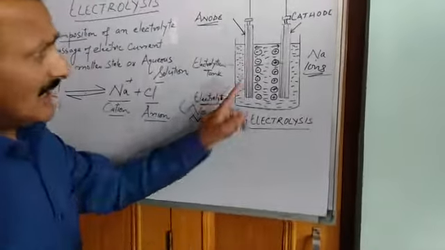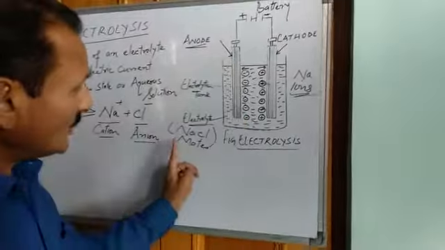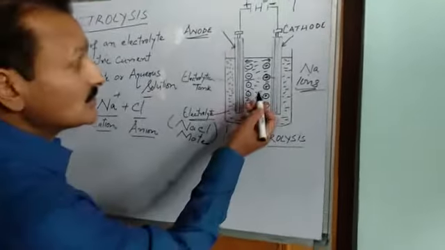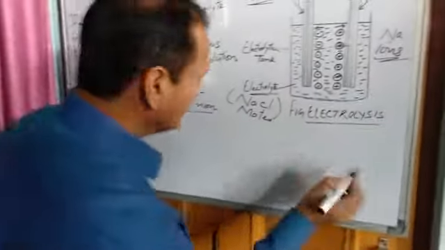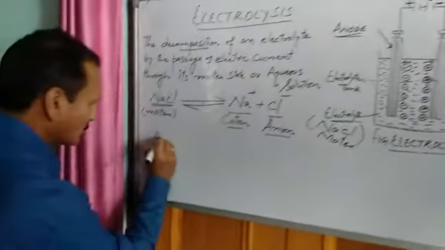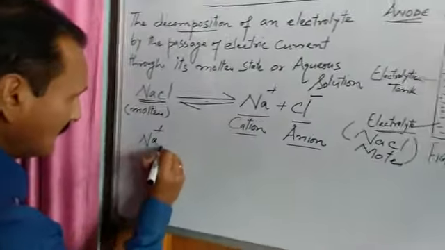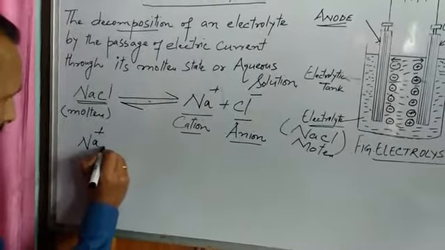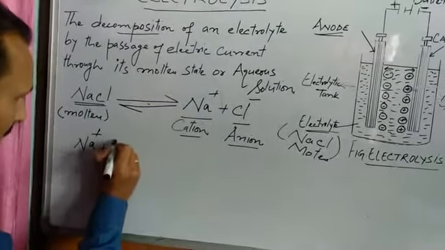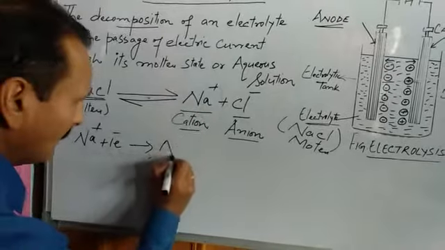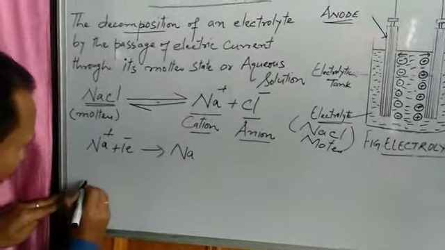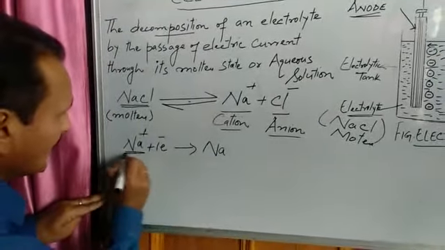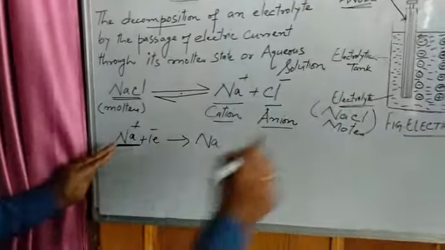Please see here, this is sodium ion plus 1 electron gives sodium, and this reaction takes place at cathode.